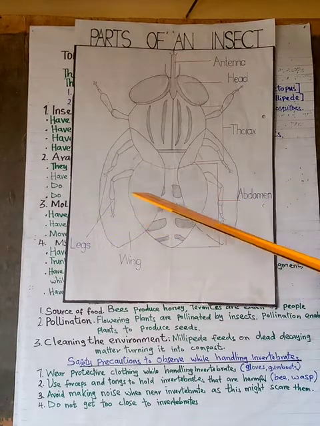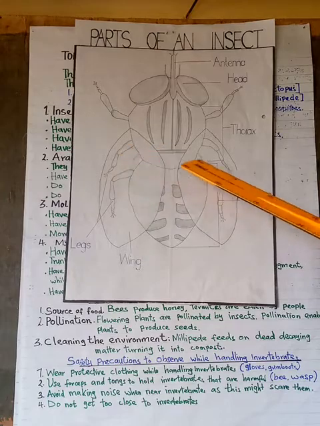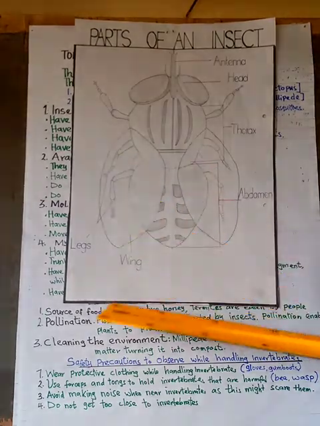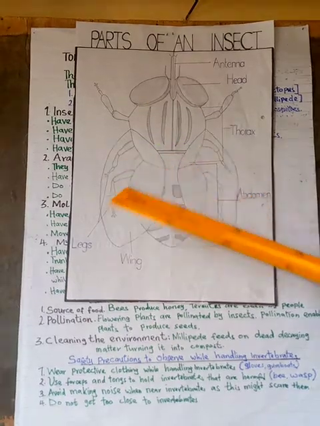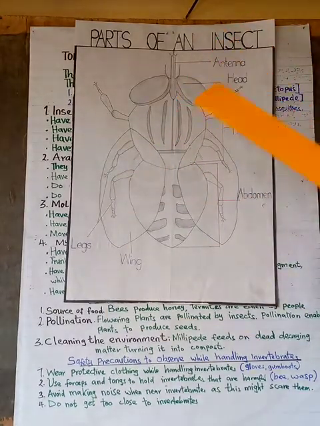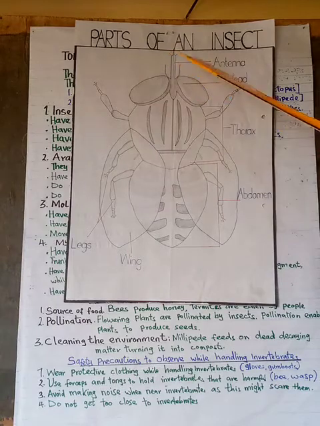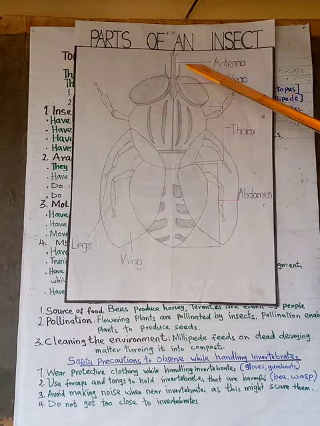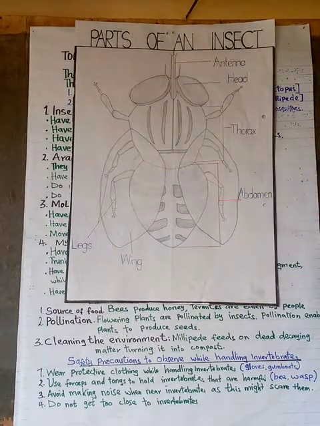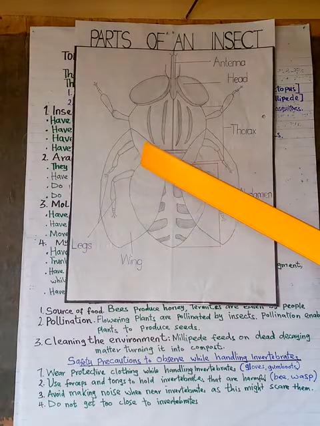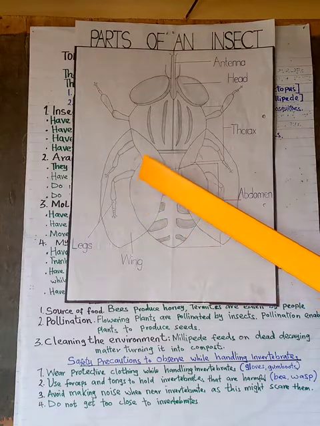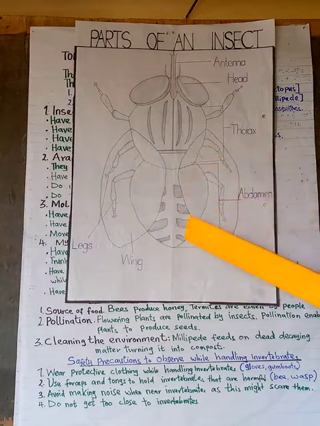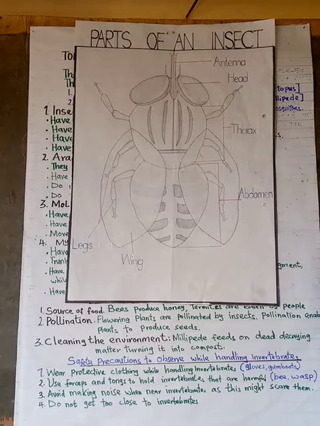It also has two pair of wings, these are the wings. Each side has two, so two pair of wings. It also has a pair of antennae. Again, insects breathe through small openings on the abdomen called spiracles. So that is the structure of an insect.